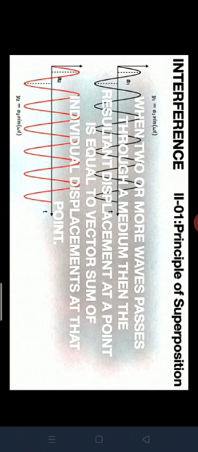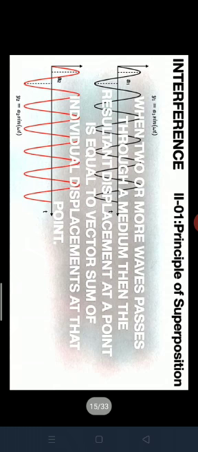When two or more waves pass through a medium, any medium, it can be a denser medium or rarer medium or light medium or water medium, any other medium, then the resultant displacement at a point is equal to the vector sum only of the individual displacements at the point.